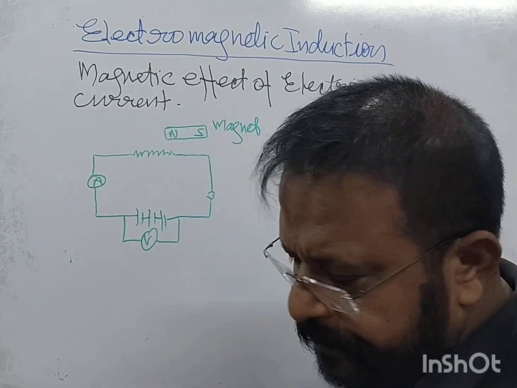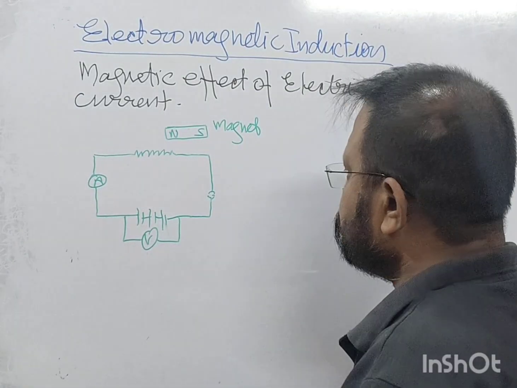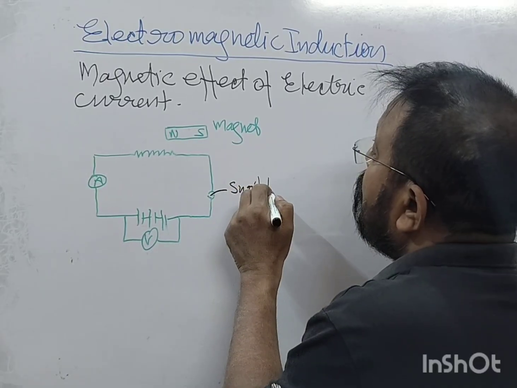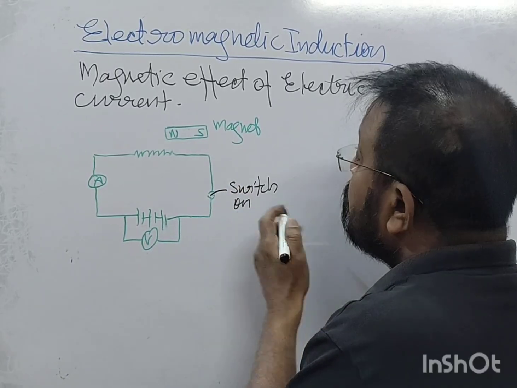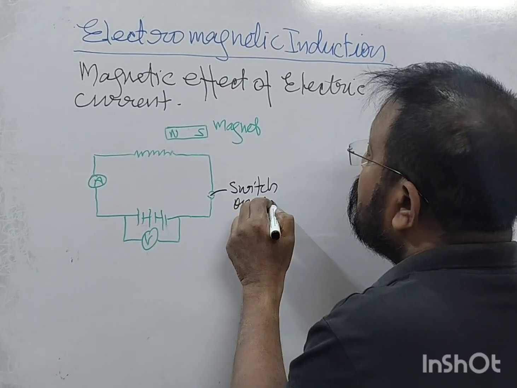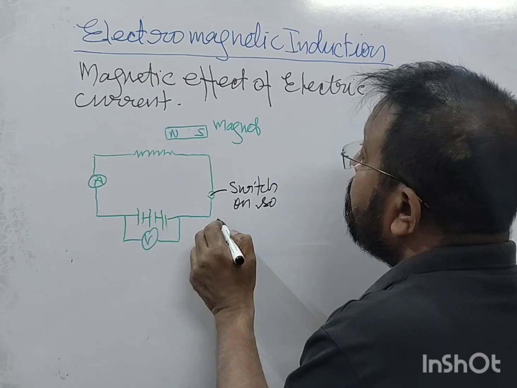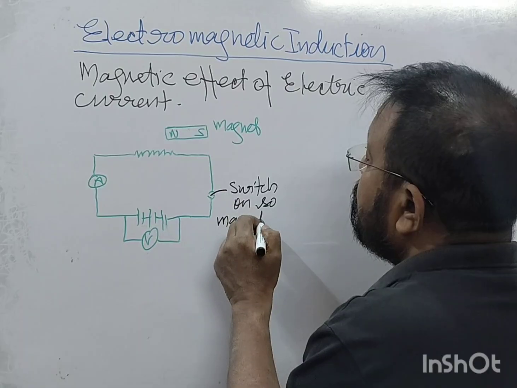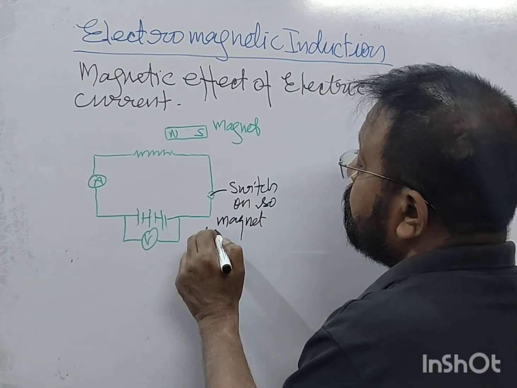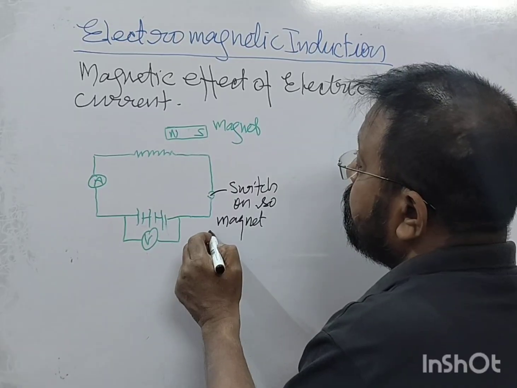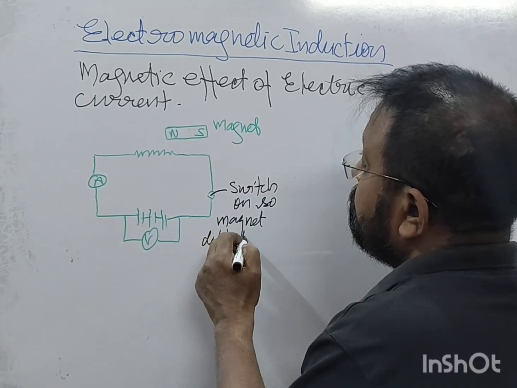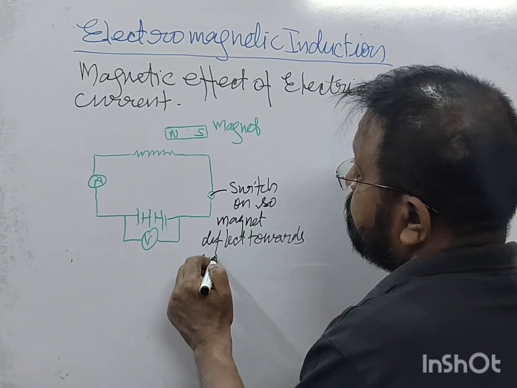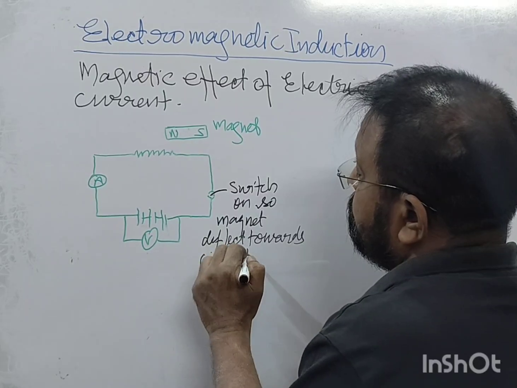So what they are saying is, when the switch is on, the magnet deflects towards the circuit, right?